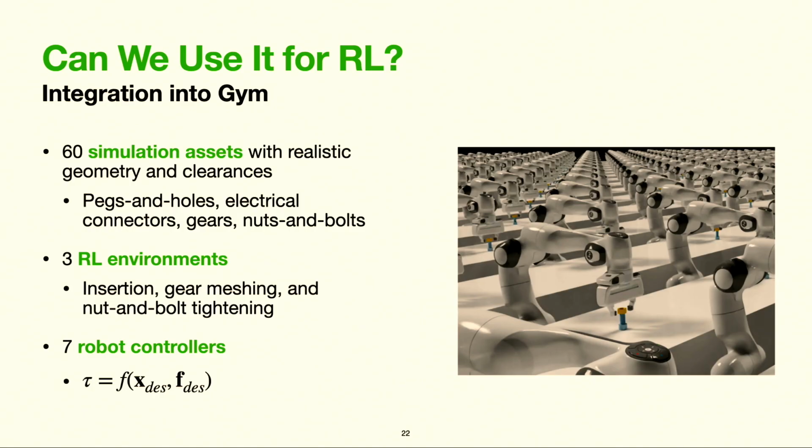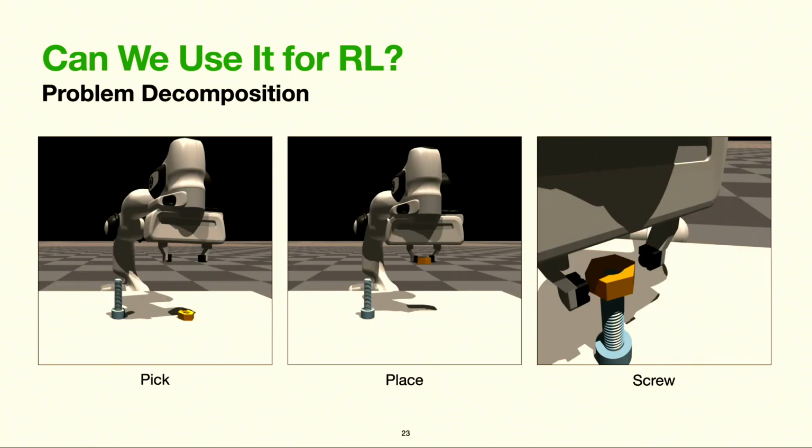So with our fast contact simulator at hand, we now turn to training RL policies. To begin, we approached NVIDIA's Isaac Gym team, now the Isaac Lab team, who helped bring our simulation methods into their robot learning software. We designed realistic assets based on the NIST benchmark, created learning environments, and implemented a tensorized suite of commonly used robot controllers.